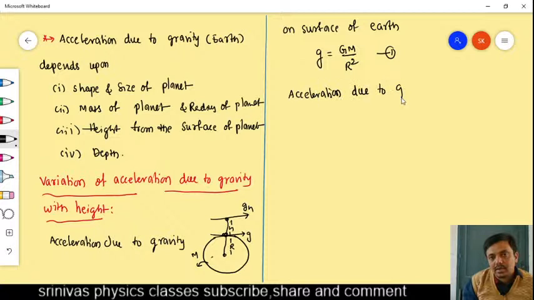I want the acceleration due to gravity at a height h from the surface of Earth. How can we find that? It is very simple, you remember it.